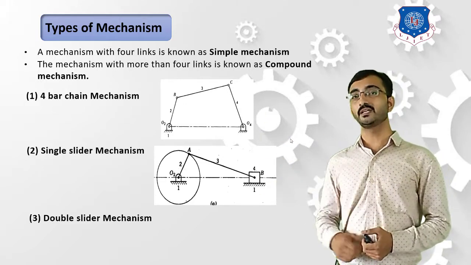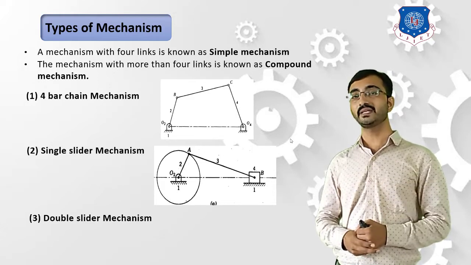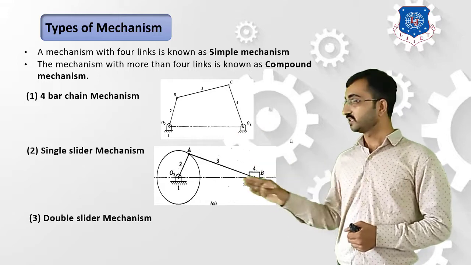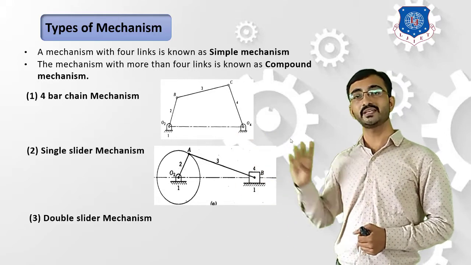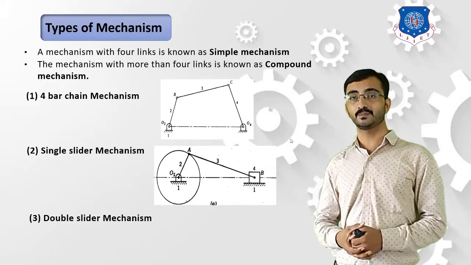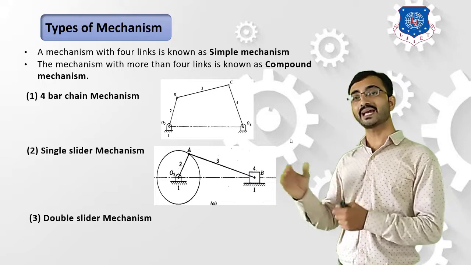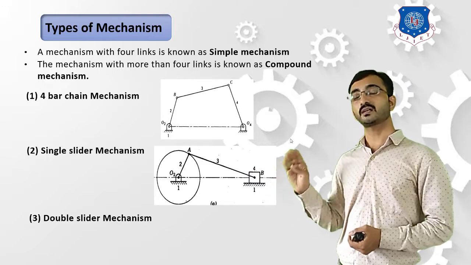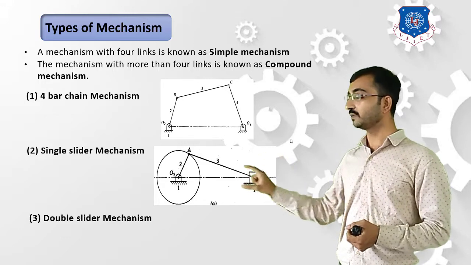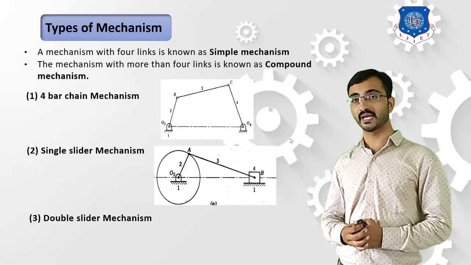The first category is known as a 4-bar chain mechanism. Now, as the name indicates, the mechanism consists of 4 bars. These 4 bars are making 4 turning pairs, so that's why this mechanism is termed as a 4-bar mechanism. Now the second example is the single slider mechanism. In a mechanism, if we have 4 elements, and from these 4 elements, one of the elements is a slider, then this type of mechanism is known as a single slider mechanism.